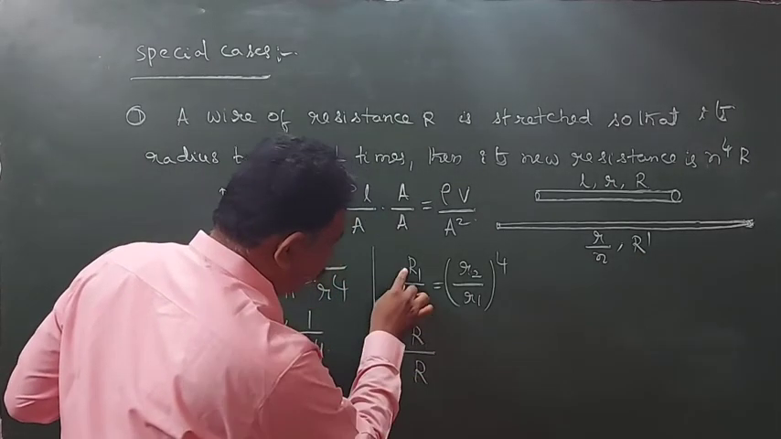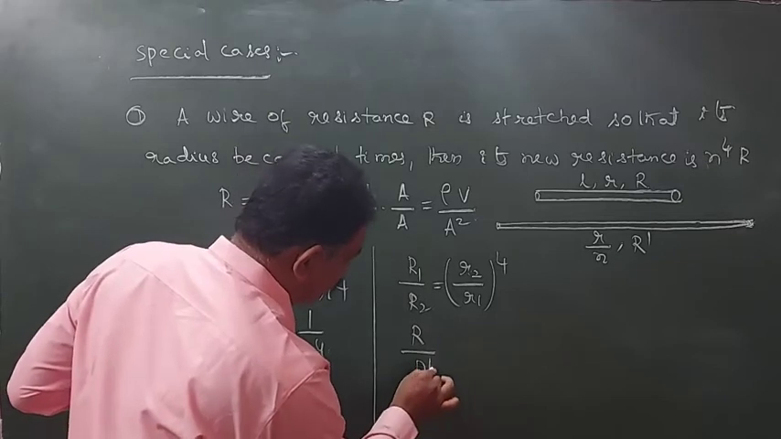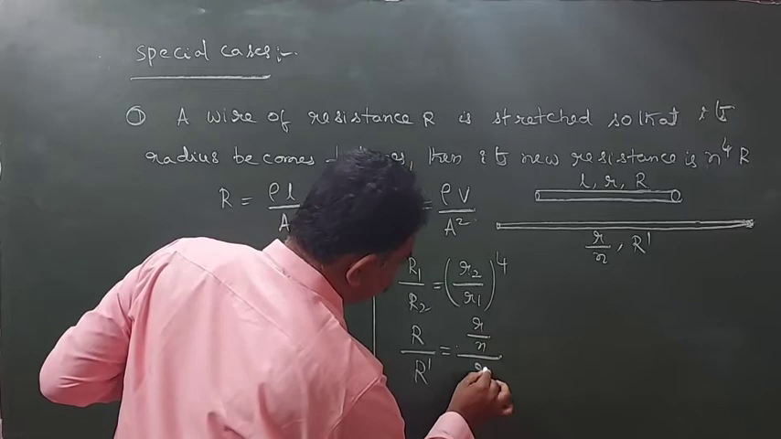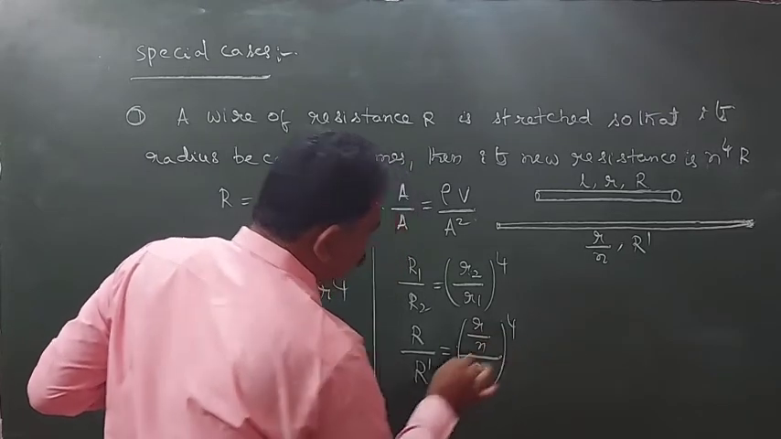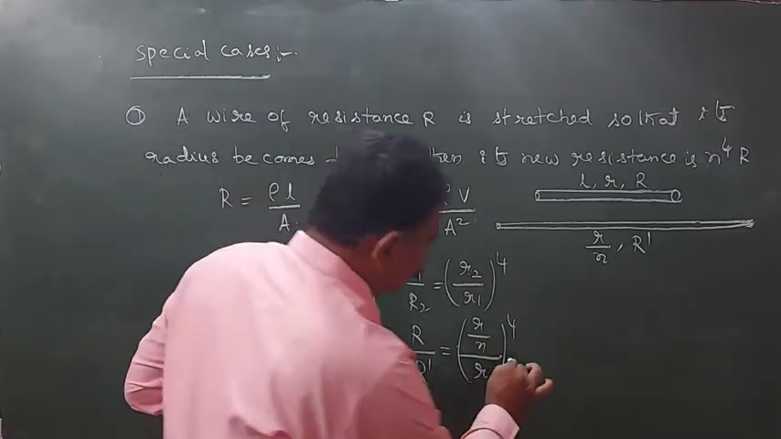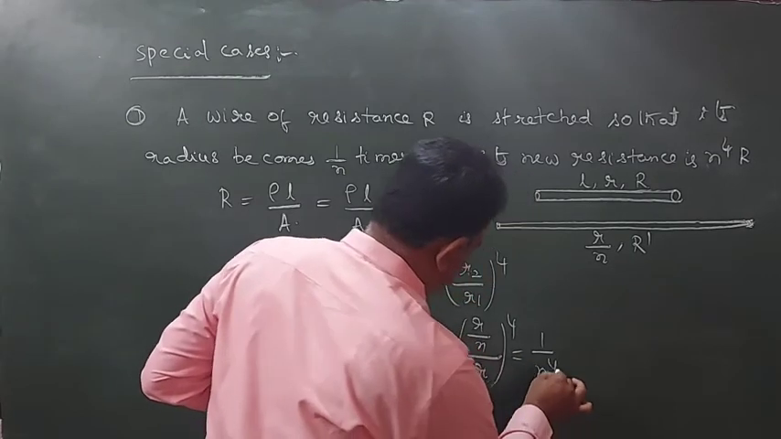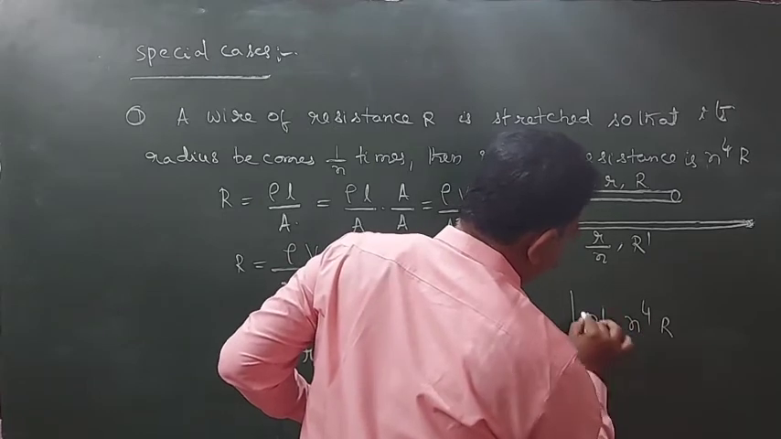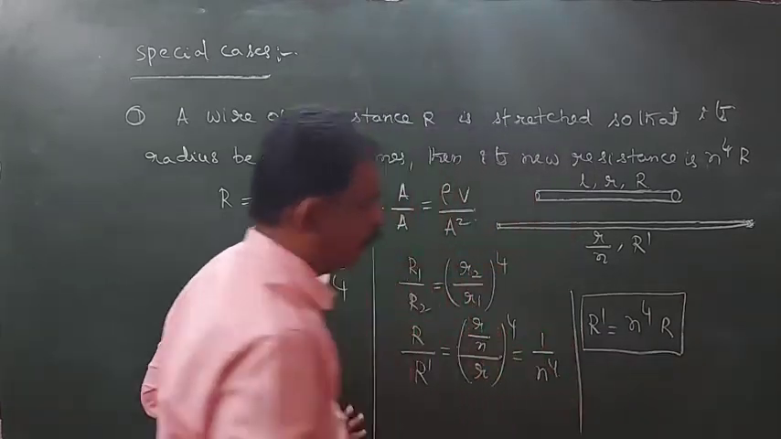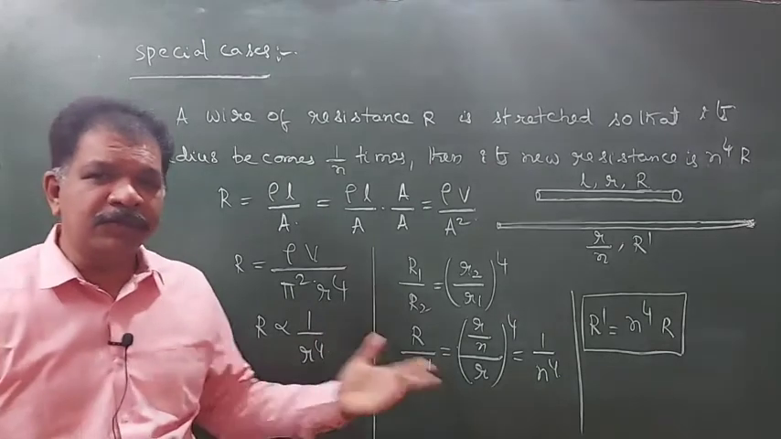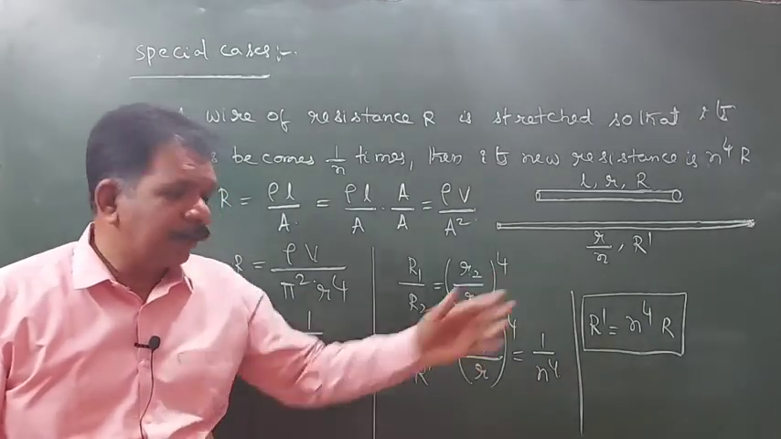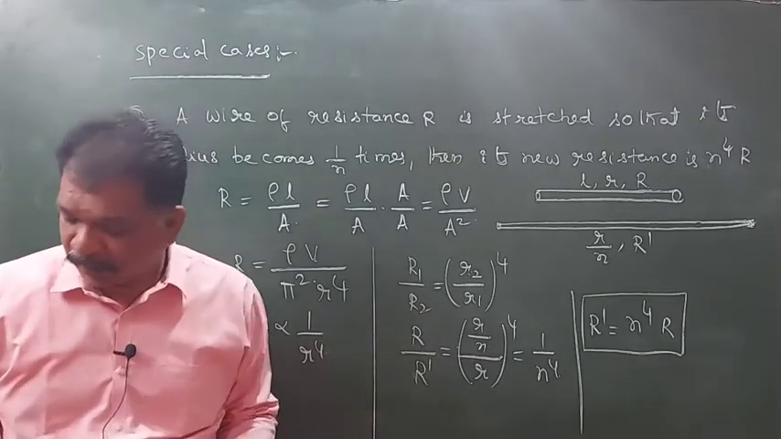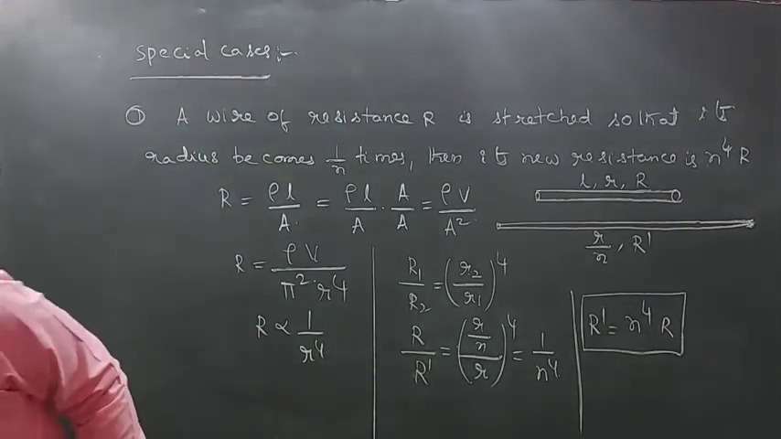Capital R1 is capital R, R2 is R dash, we assumed. This is r by n, this is small r, whole power 4. So this is equal to 1 by n power 4, R dash is equal to n power 4 into R. So the resistance becomes R dash equal to n power 4 into capital R. Okay, like this questions will be there.